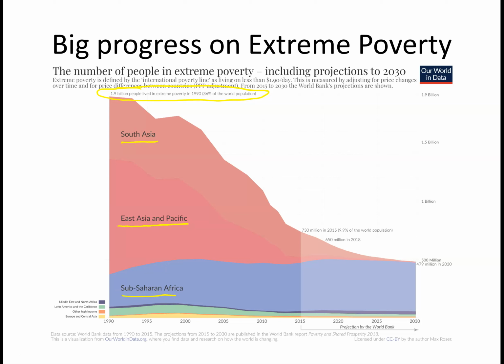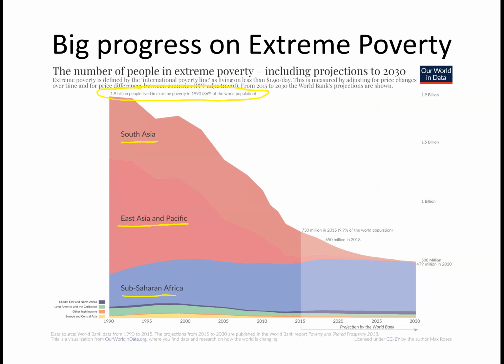So at this time, China was a very poor country. In fact, I believe there were over 700 million people living in China alone who were living in extreme poverty, below this $1 a day, $1.90 line that we talked about. Okay, so then what happened?